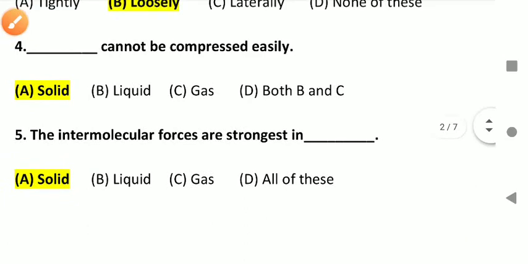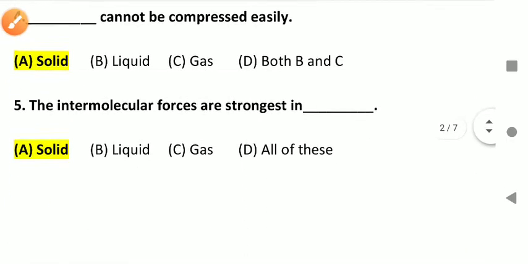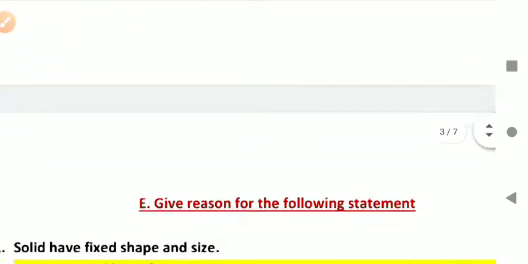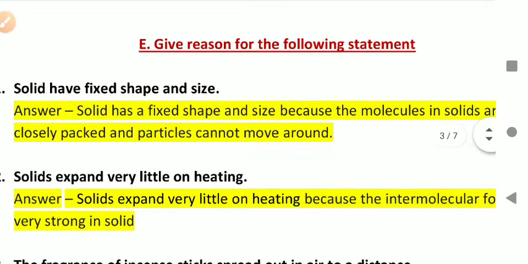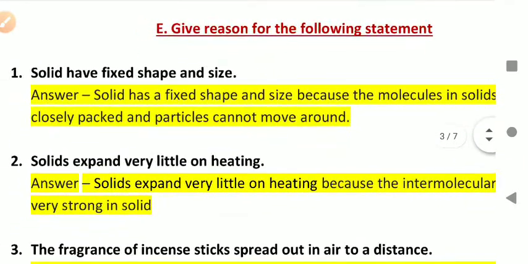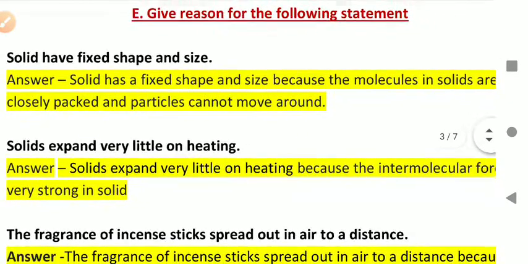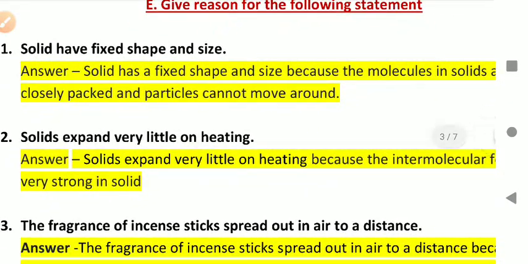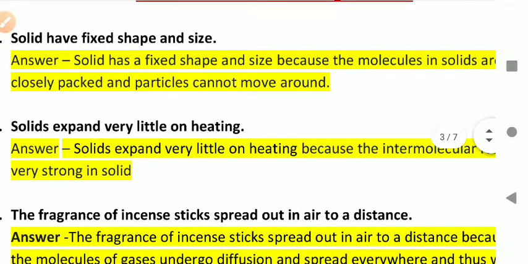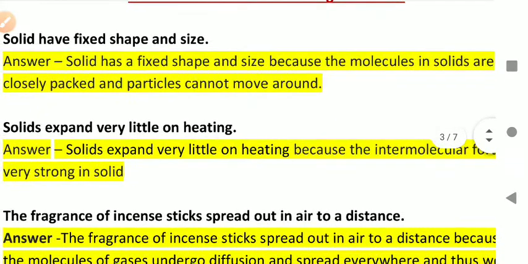So these are the choose the correct options. Okay. Next. Here the next question is: give the reason for the following statement. So here questions and answers both are written. So we shall start from the first question.